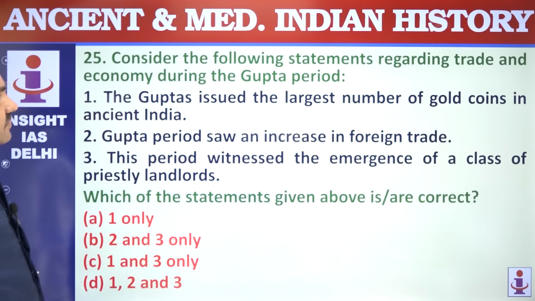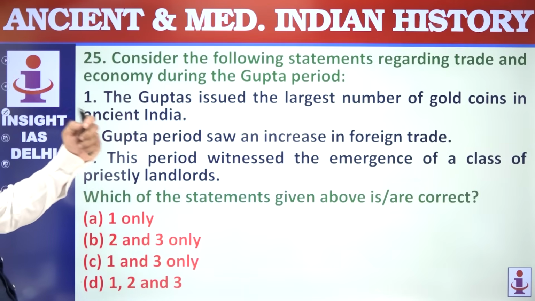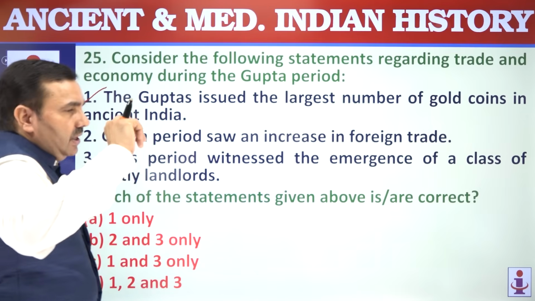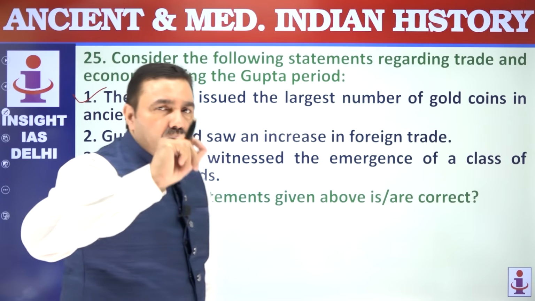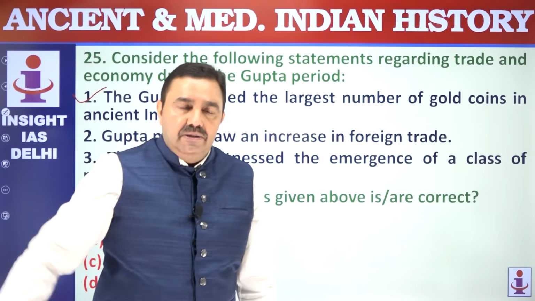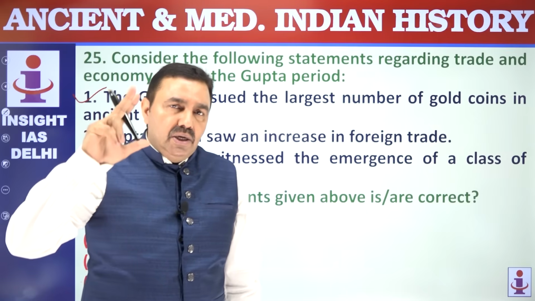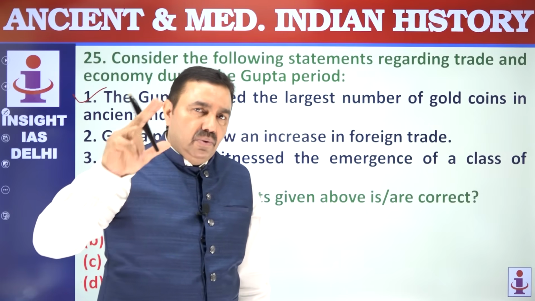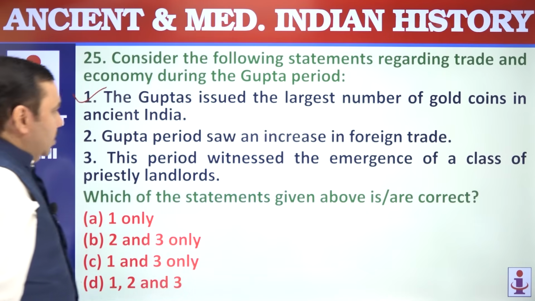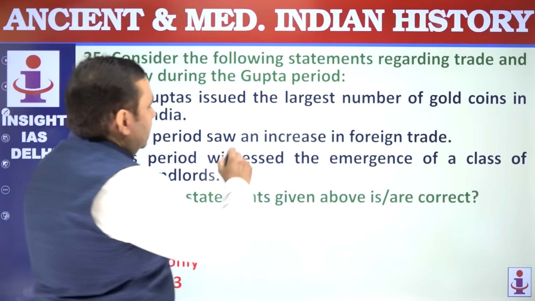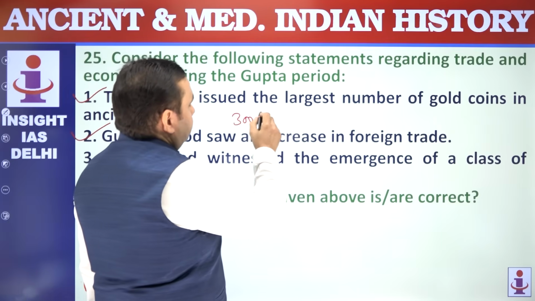Question number 25. Consider the following statements regarding trade and economy during the Gupta period. Gupta issued the largest number of gold coins. Kushanas issued the purest gold coins in Indian history. Gupta issued the largest number of gold coins. So remember that. Gupta period saw an increase in foreign trade. Guptas were from 300 AD to 550 AD.